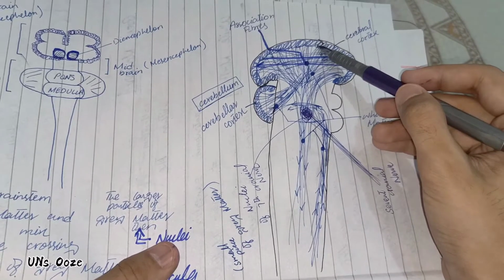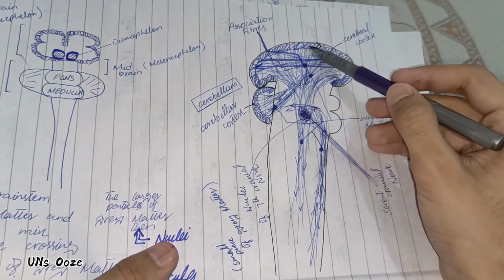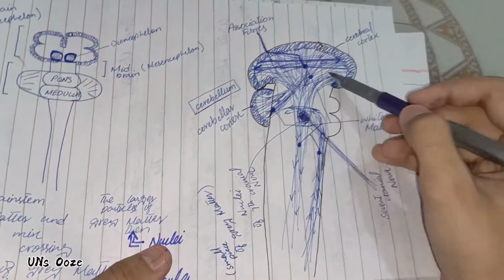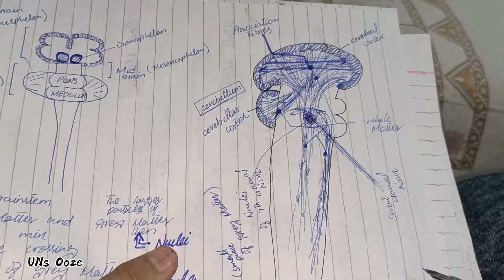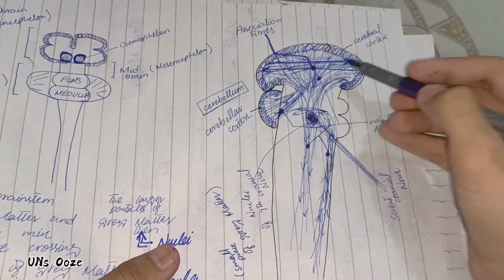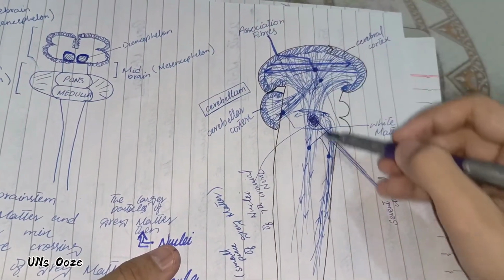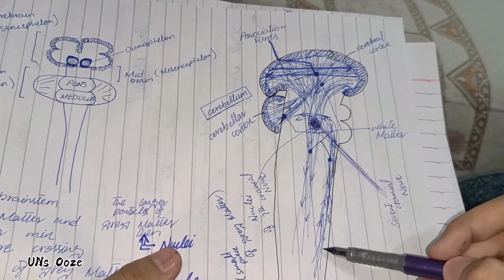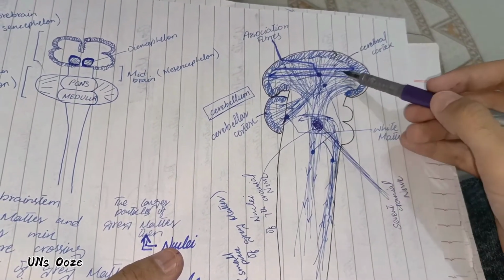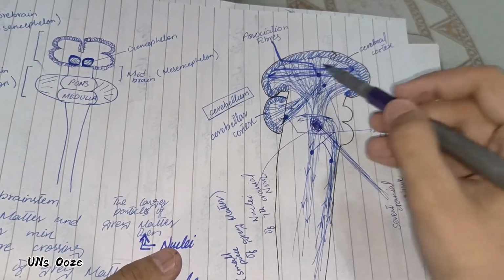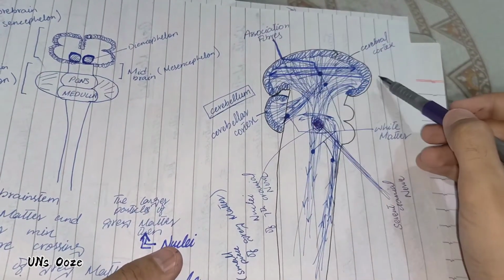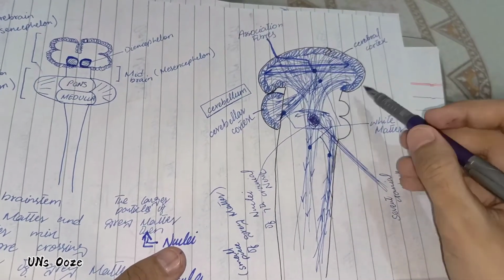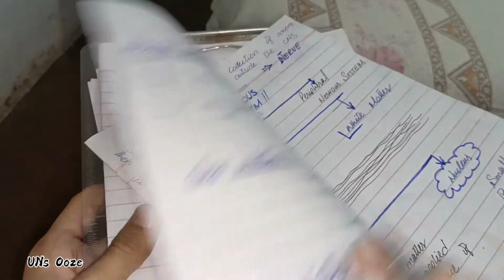So the axons must also be traveling from upwards to downwards, and from downwards to upwards, from here to here. These have a special term, and we shall talk about it in this video.